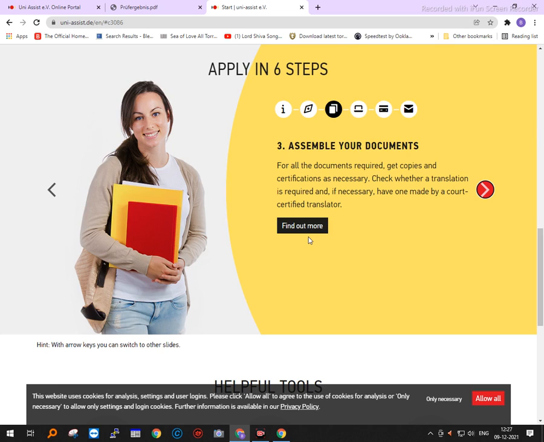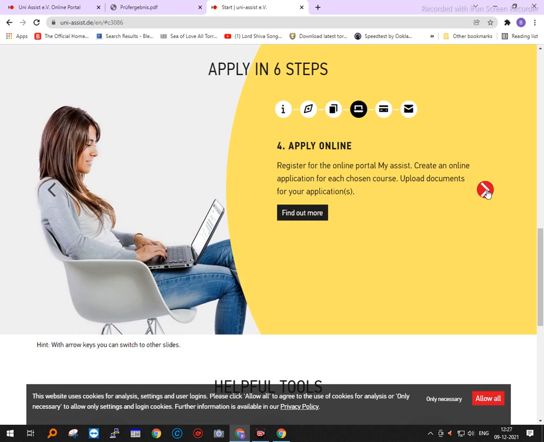The notary certifies your document telling that it is a copy of the original, and he will affix 4 seals to your document: the notary round seal, the date seal, his name stamp, as well as the registration number of the notary. Now the fourth step will be to apply online through the MyAssist portal. For that you have to create an online application for each chosen course and then upload the documents for the applications.